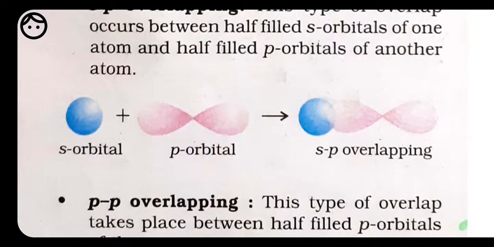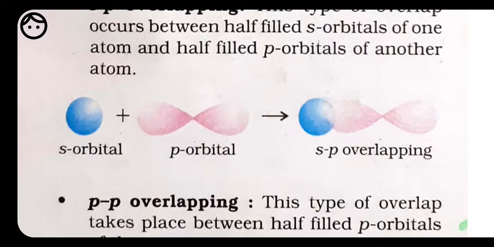Whenever we are having the z-axis, only pz is going to overlap with s, and then only a sigma bond is going to form, because px and py do not have the ability to show head to head overlapping with s. That's why the overlapping between s and p takes place, and pz is going to take part in the formation of the sigma bond.